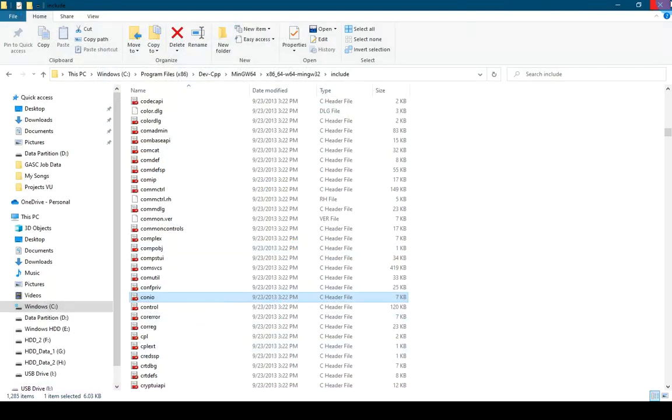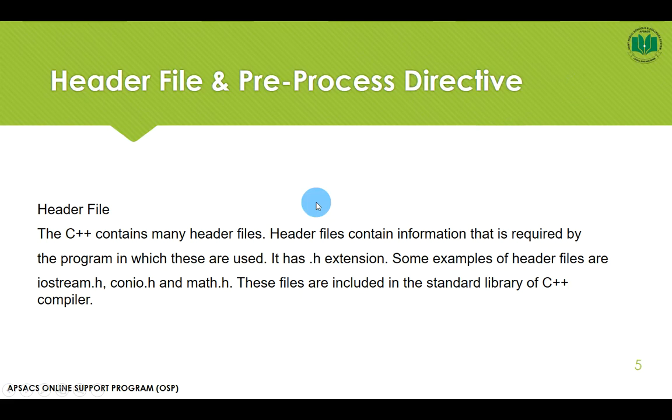Okay, these are the header files. Now we know what a header file is. Header files are pre-built code files which can be used in a C++ program, which are required by a C++ program. It has the extension .h.